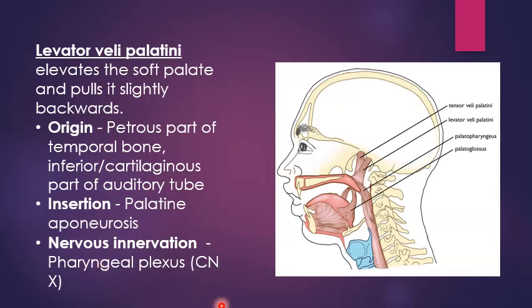Levator veli palatini. It elevates the soft palate and pulls it backwards. This muscle originates in the petrous part of temporal bone and inferior or cartilaginous part of auditory tube. It is inserted into palatine aponeurosis. It is innervated by pharyngeal plexus of cranial nerve 10.